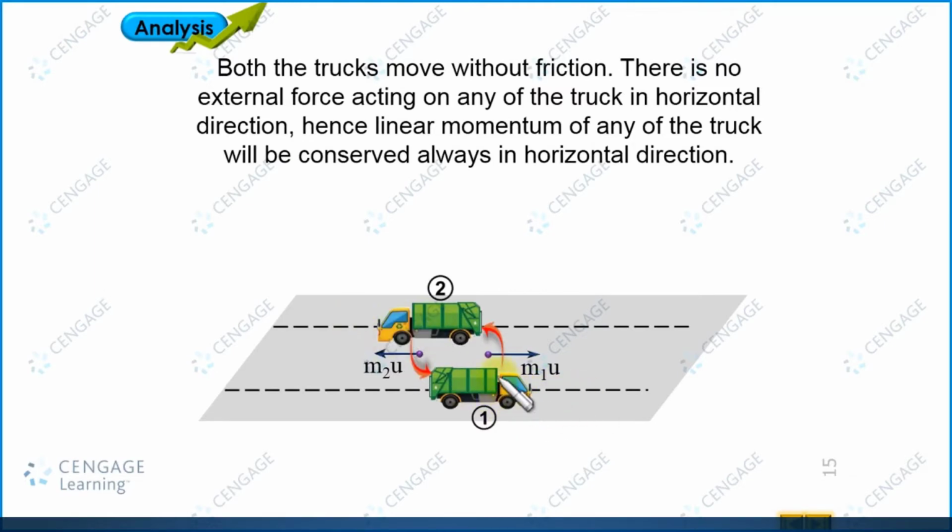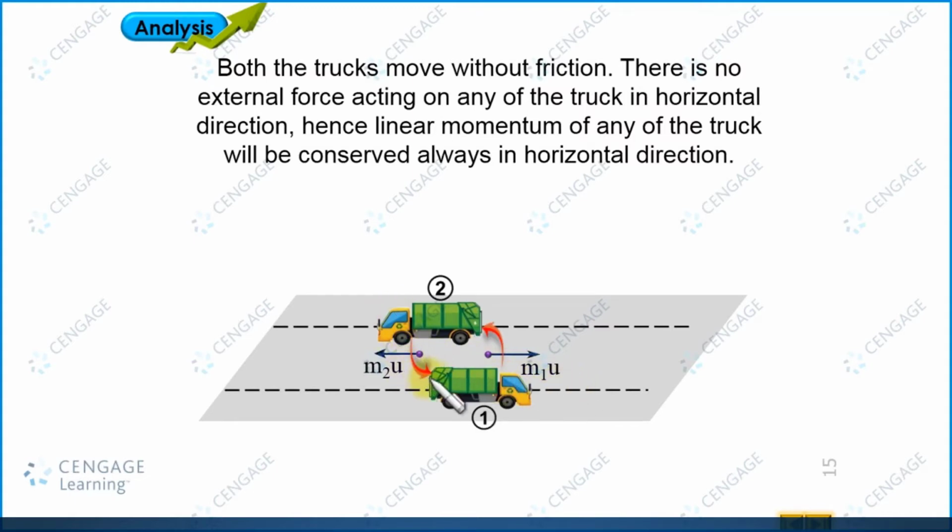While throwing, the velocity of the potato bag should also be u in the horizontal direction, because bags are thrown in the direction perpendicular to the track. That means the speed of the potato bag in the rightward direction is also u, so its linear momentum is m1 u in the rightward direction, the same direction as the trucks move.